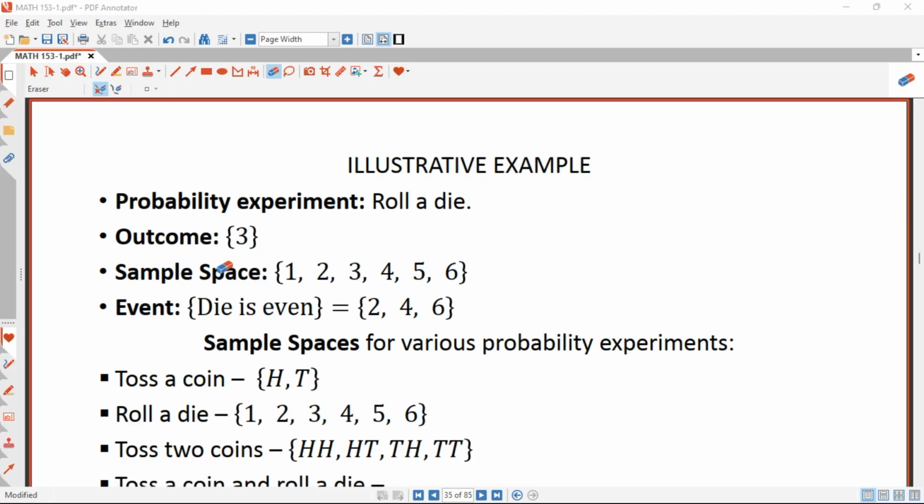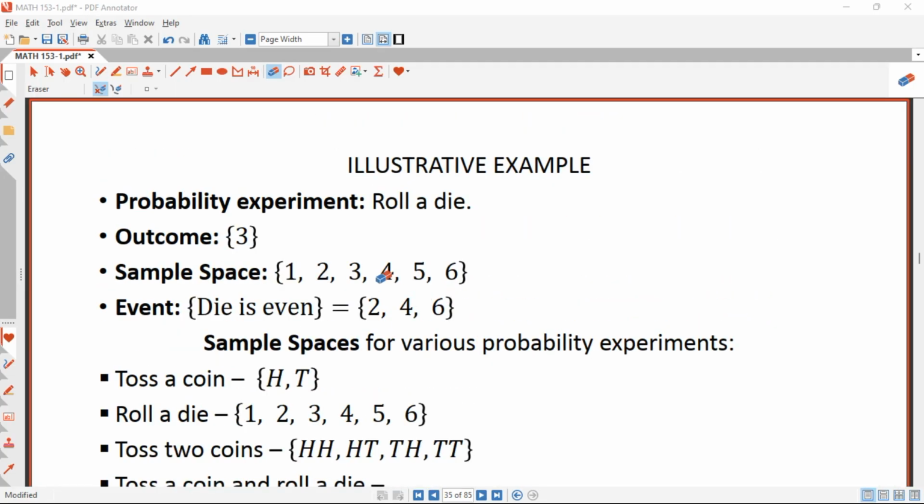And here we have the sample space. The sample space for rolling the die once is 1, 2, 3, 4, 5, 6, because we have 6 possibilities. And then the event. We can say that the die shows an even number. When you roll the die, it results in an even number. So here we have 2, 4, 6. When you look at the sample space, 1, 2, 3, 4, 5, 6, the even possibilities are 2, 4, 6, as you can see here.